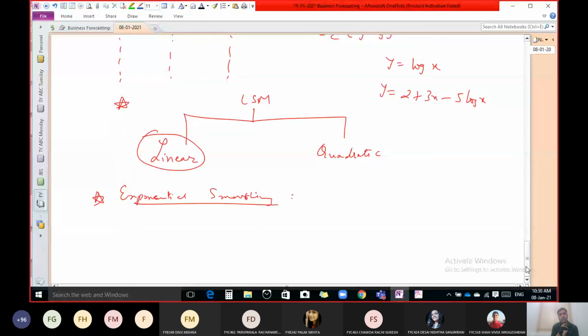We will continue in our next lecture with the linear trend. After that we will discuss the quadratic trend, and then the exponential smoothing method. We require a minimum of 3 lectures to complete this topic, and in every lecture we will discuss one method. So I think this is enough for today.